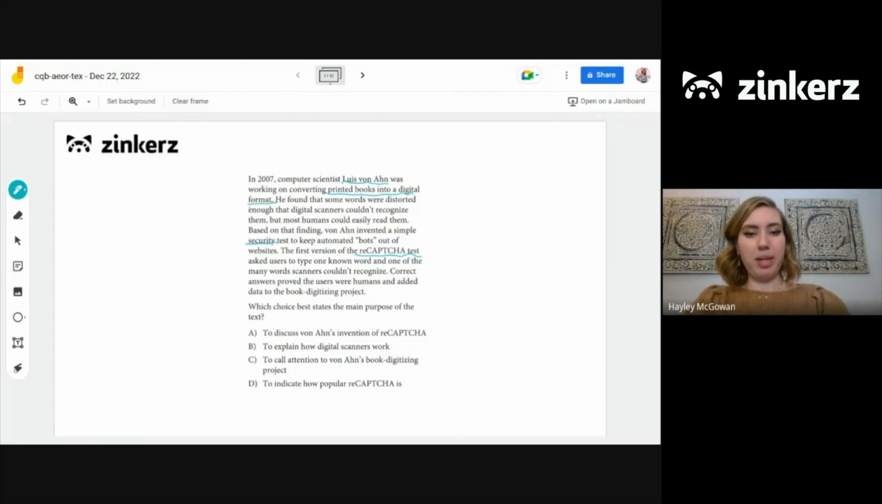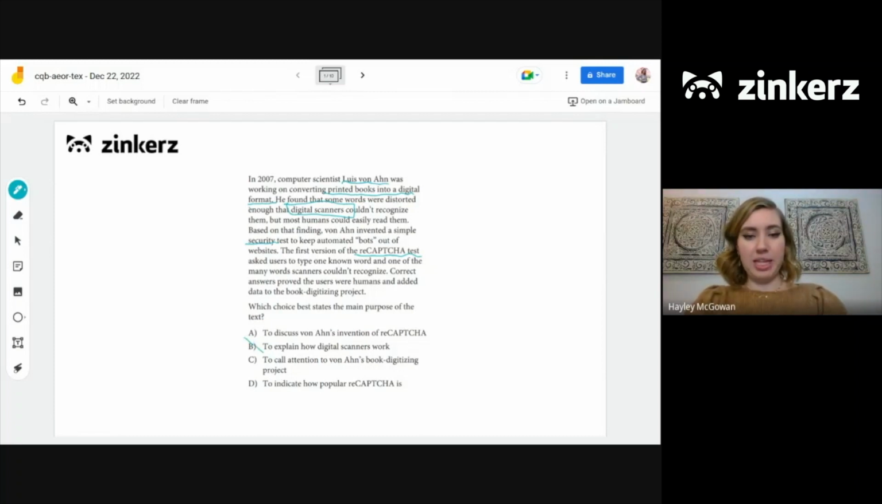With B, we have to explain how digital scanners work. Now, it does mention digital scanners up here, but is that the main focus and purpose of the passage? No. If we think about it, it's only mentioned that one time, and the passage is focusing on his invention as opposed to the digital scanner that he's using to accomplish that. So B would not be the best choice.